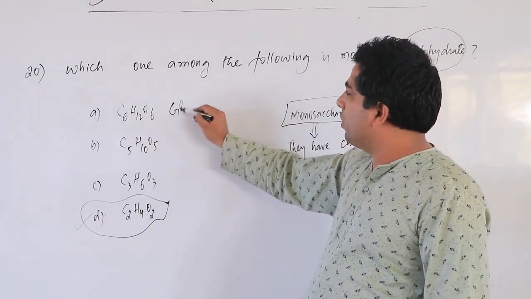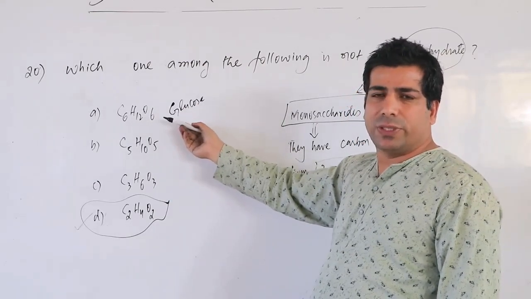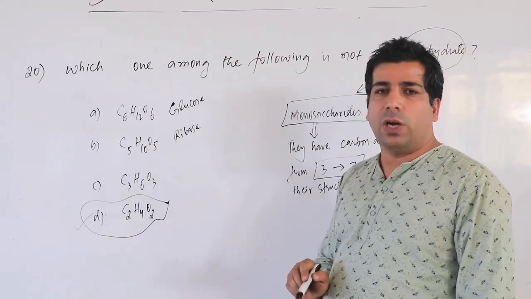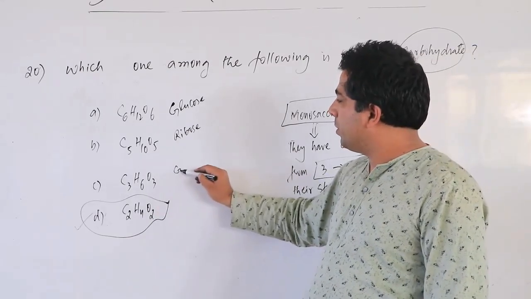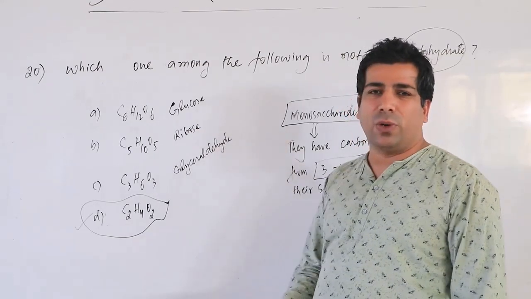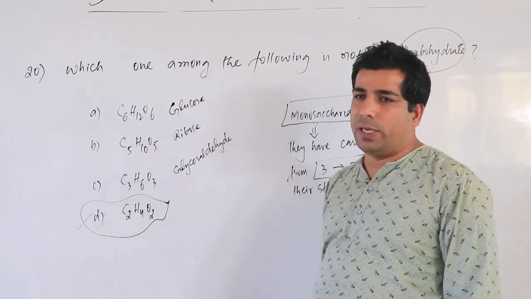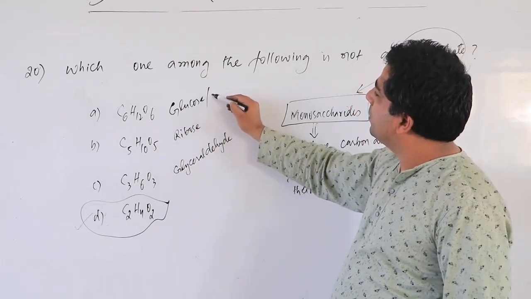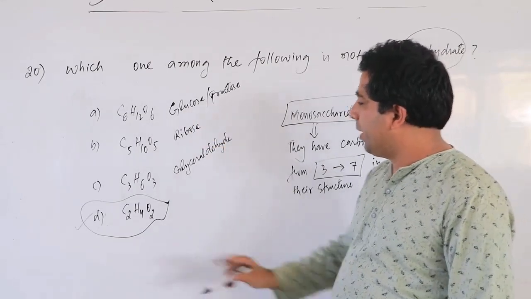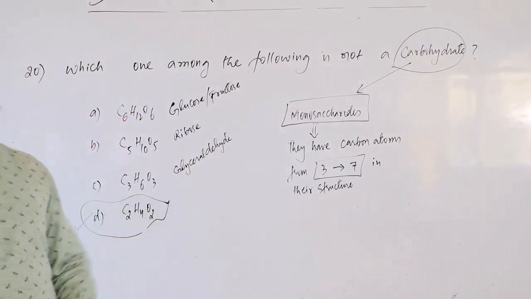Who is this? You can call it glucose, you can call it fructose, you can call it mannose, you can call it galactose, correct? Which one is this? You can call it ribose or ribulose. And this one is your glyceraldehyde. You can also call it dihydroxyacetone, because they have not opened up the structure here, they have written just the molecular formula. So if it is glucose, it can be fructose also. It can be mannose also. So my dear friends, option D is the answer. It's not a carbohydrate here. Please make note of this.